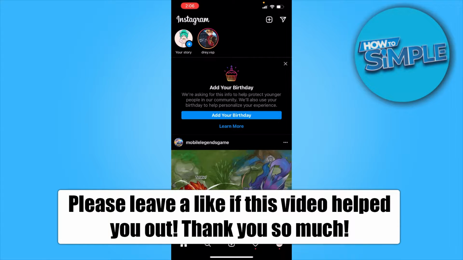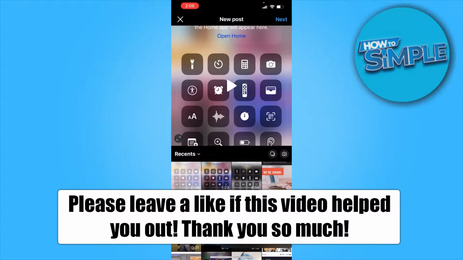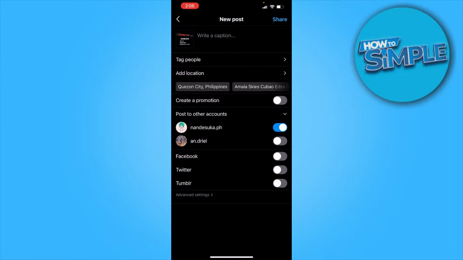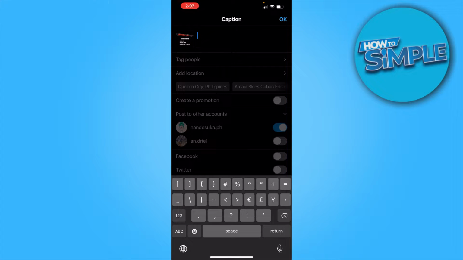And today there was an update in Instagram wherein you can now add hashtags on your posts. So let's say I want to post this picture right here, which I saw online and they were selling these Genshin Impact swords. And from here, you want to just add a caption and then start with hashtags.